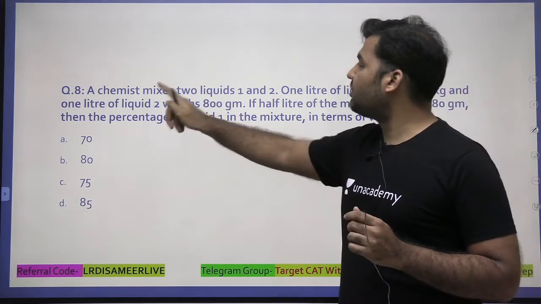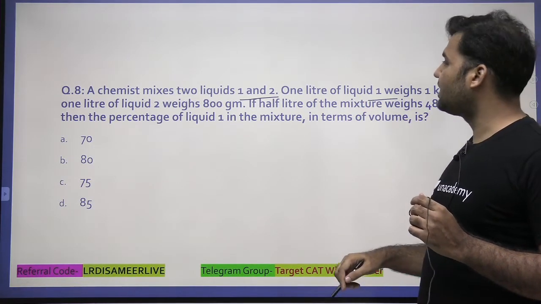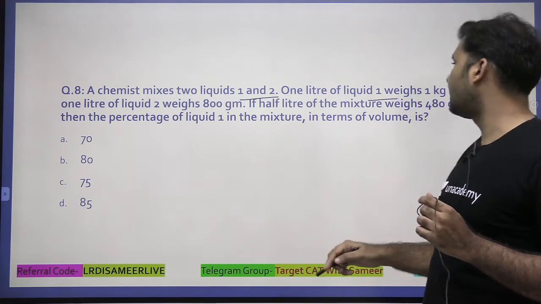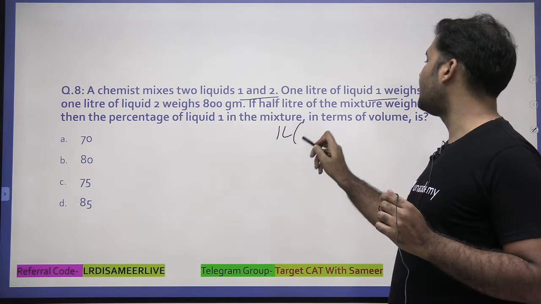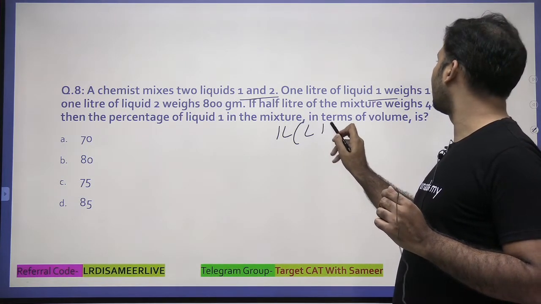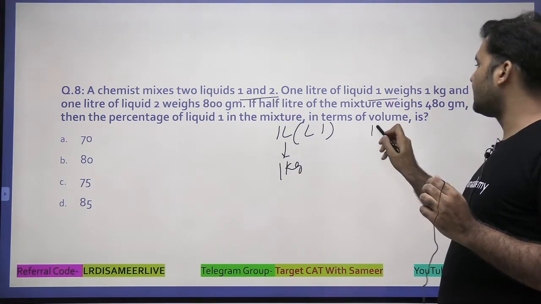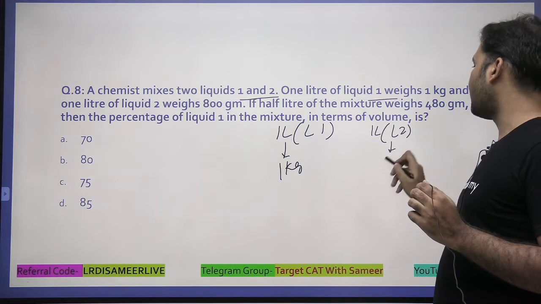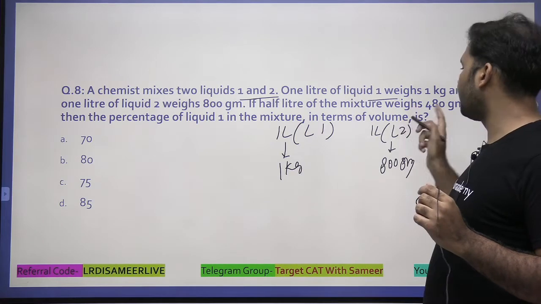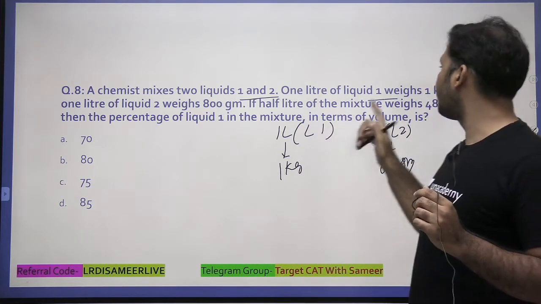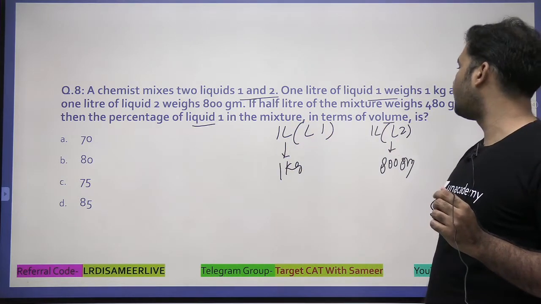So it's the first topic of arithmetic that every candidate should be doing. Look at it, guys. A chemist mixes 2 liquids, 1 and 2. 1 liter of liquid 1 weighs 1 kg, 1 liter of liquid 2 weighs 800 gram. If half liter of the mixture weighs 480 gram, then the percentage of liquid 1 in the mixture in terms of volume is.